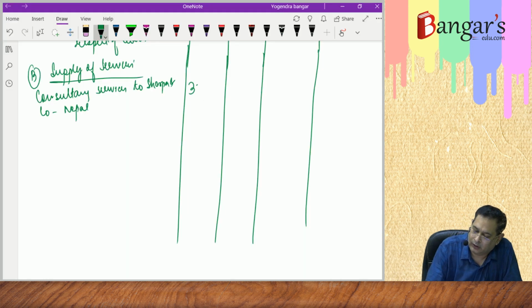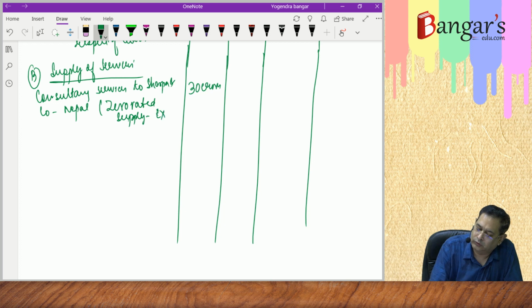It is 30 crores. Same is zero rated supply, as we have already discussed. Export, no GST liability arises on the same.